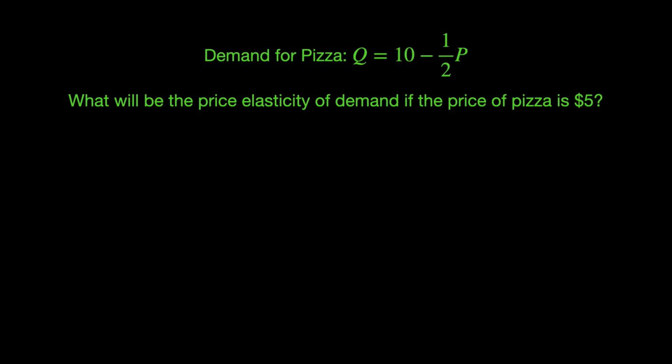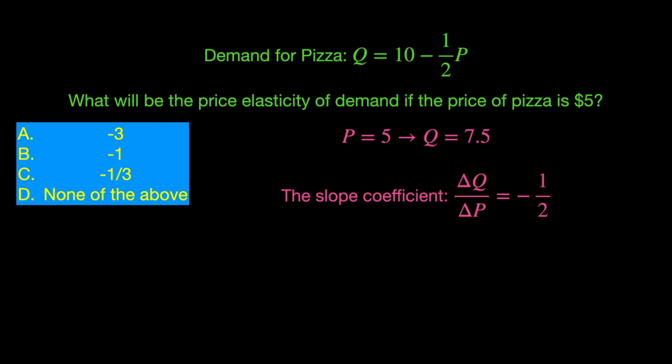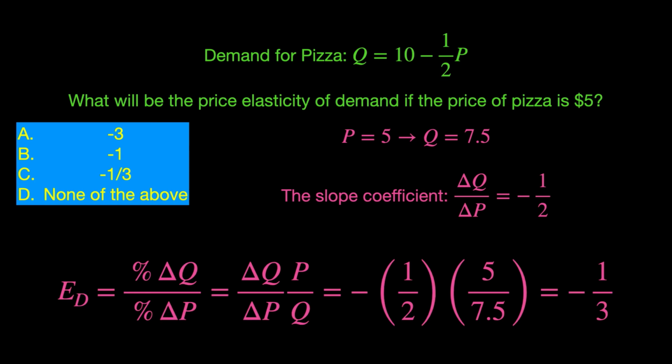Go ahead and take a minute to solve this problem. Okay, let's go ahead and solve this problem. If we plug $5 into the demand equation, we get a quantity of 7.5 thousand pizzas. Since negative 1/2 is the slope in the demand equation, the change in Q over the change in P is still negative 1/2. Plugging in for the slope coefficient and price and quantity in the elasticity equation, we get that the price elasticity of demand is negative 1/3.